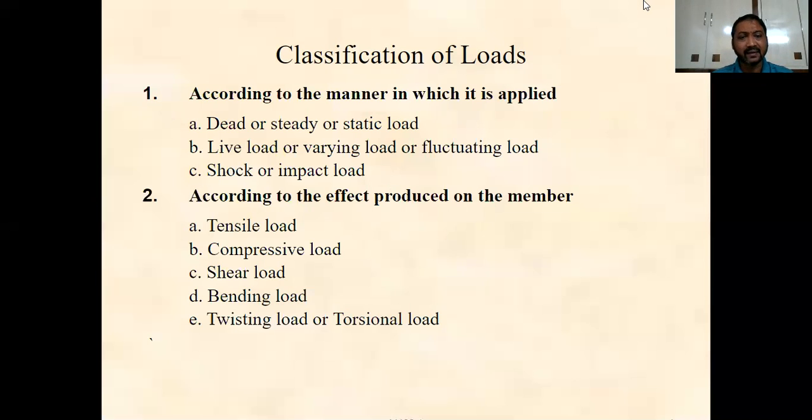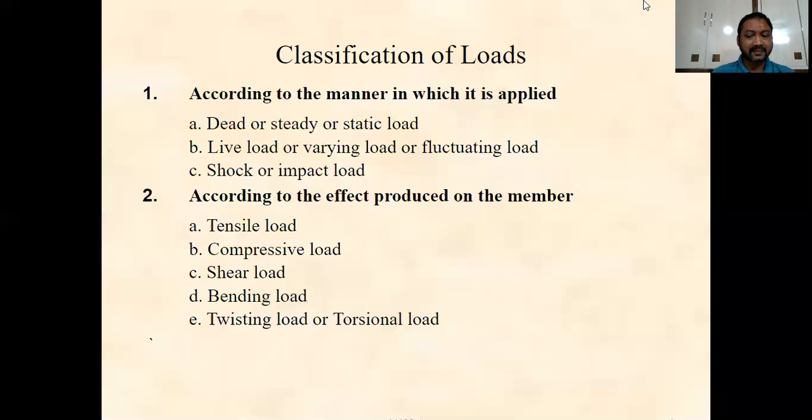And in case of the live load or varying load, some constant amount of load will be there, and the remaining part of the load will vary from zero to maximum. That is trapezoidal load.